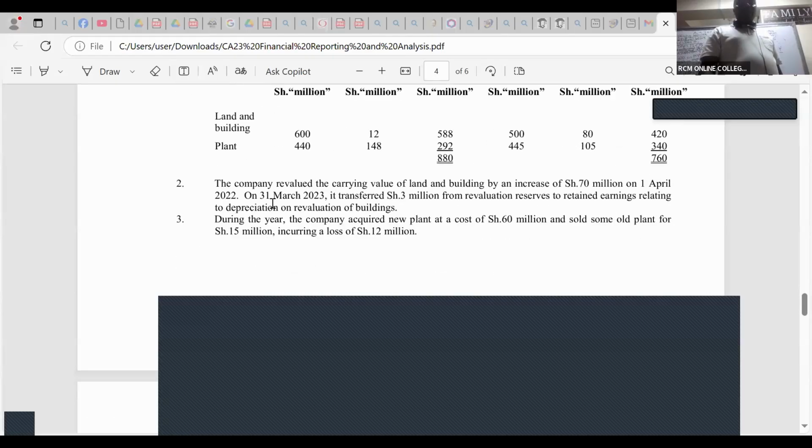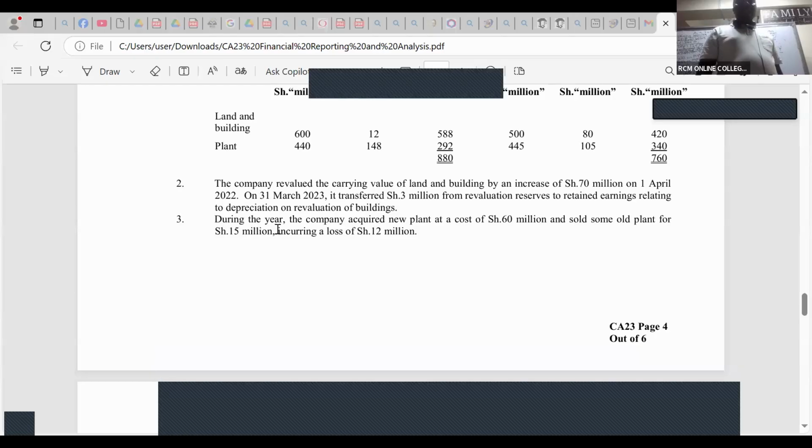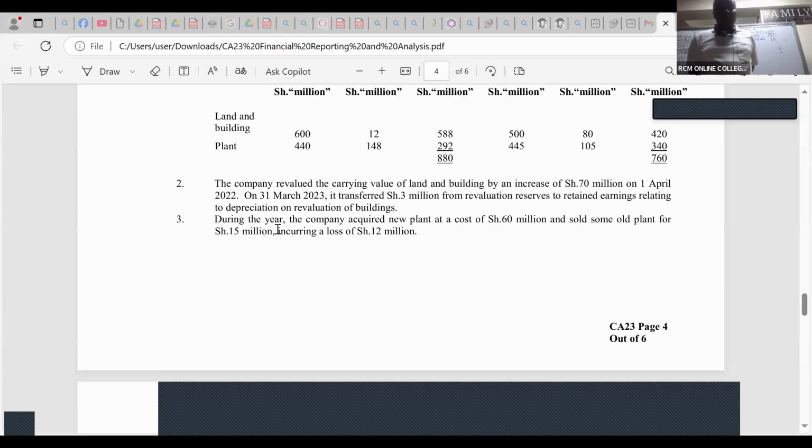So I was reading this note number 2. No, not number 3. During the year, the company acquired a new plant at a cost of 60 million. And they sold some old plant for 15 million. You can see we made a divestment. We sold a plant for 15 million. We received cash there. In carrying a loss of 12, I'm not interested in that loss. I'm interested in the money received.